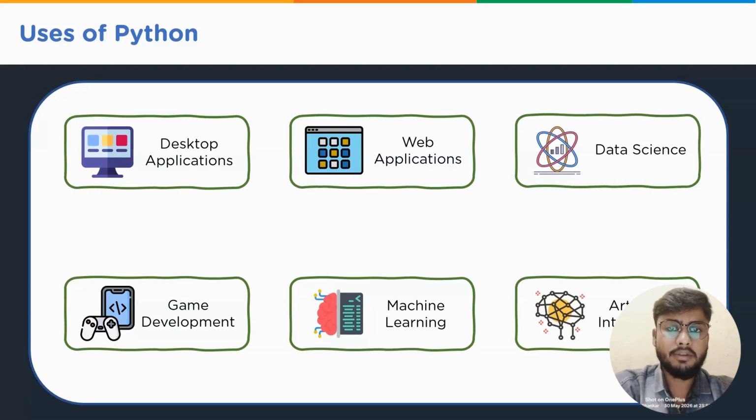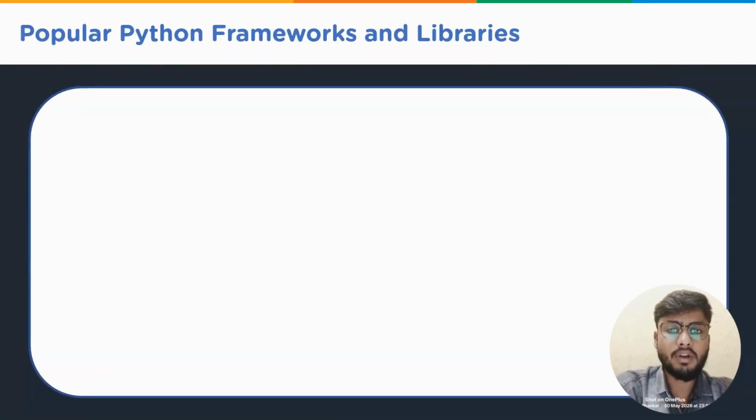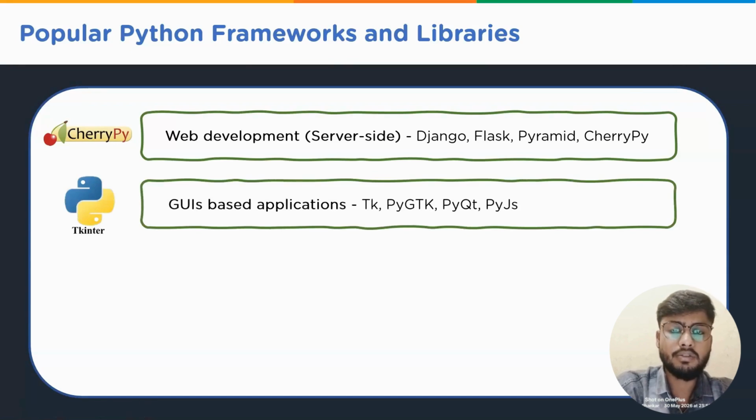With that, let us move on to the usage of Python programming. The Python programming language is used to develop desktop applications and build web applications too. It is popularly used in the field of data science, machine learning, and artificial intelligence to analyze data, build predictive models, and make business decisions. Python is also widely used in game development.